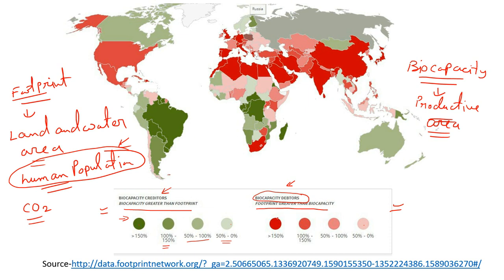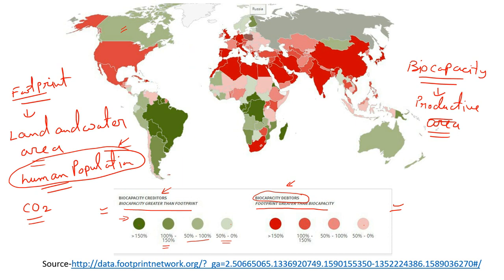If you see, what are the biocapacity creditors, which countries? In North America you can find Canada. Again in South America, Brazil, Bolivia, Paraguay, Uruguay, Argentina and Peru. Again in Africa, Democratic Republic of Congo, Gabon, Ivory Coast and others. So these are the biocapacity creditors.